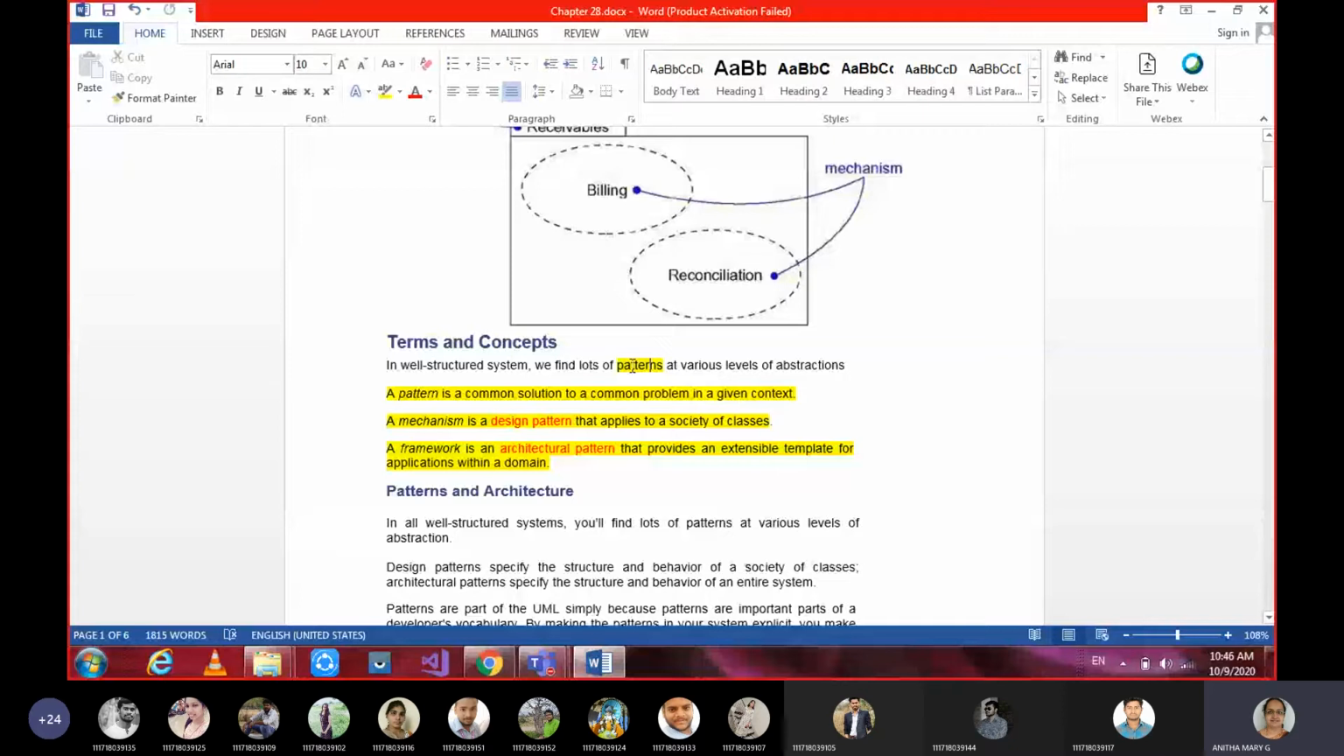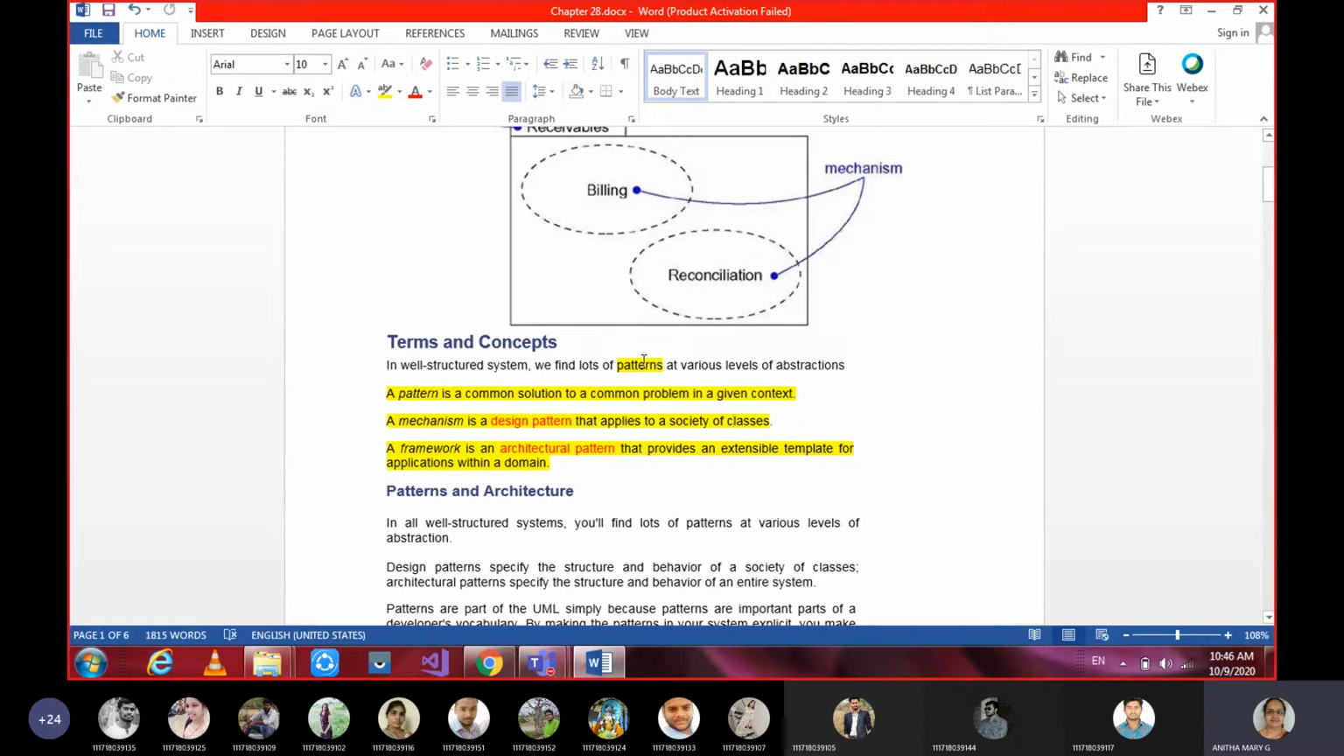Then we are talking about patterns being of two types. The first one is mechanisms. If a pattern is a design pattern, it applies to a society of classes. Design itself means that it's about classes, since we are talking about a well-structured system that is automated. So in a system, design means it's about the classes, all the logical things which we are going to talk about in detail.